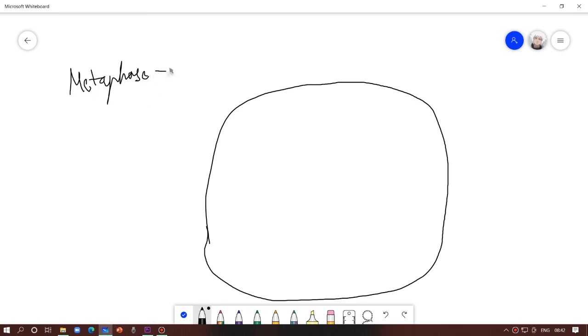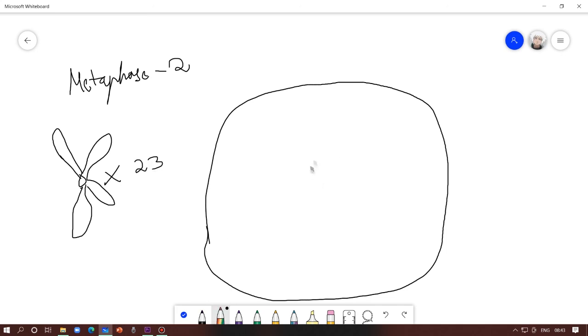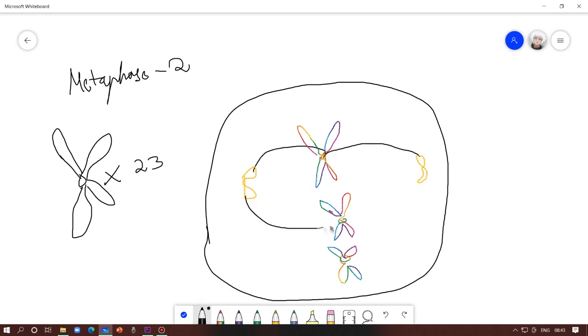In metaphase 2, remember, we have 23 chromosomes, 23 centromeres with sister chromatids. These chromosomes will order and line up in the metaphase plate, similar to the mitosis metaphase. In this metaphase, the microtubules will try to connect to the kinetochore, and once they are connected, they'll start to pull. This marks the end of metaphase 2.